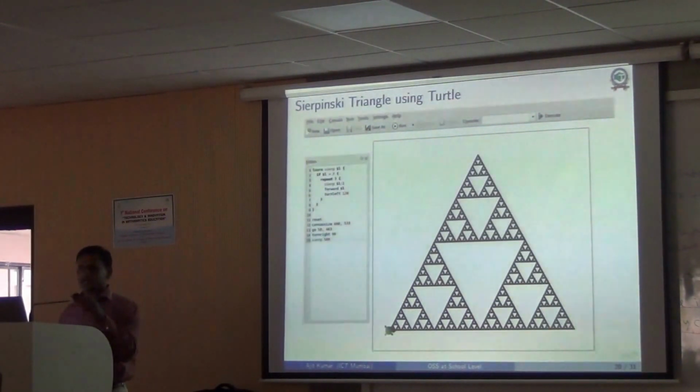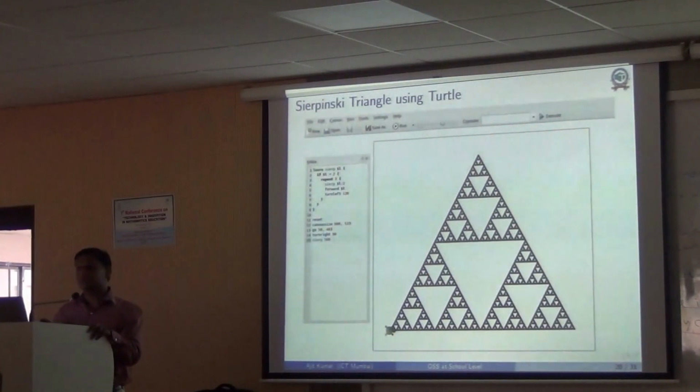What I'm trying to say is, these codes are very simple, and all these programs you do not have to install in your system. You can use them freely from the internet. You need not install. There are sites which let you use these programs, write these codes, and then save them in your system online.